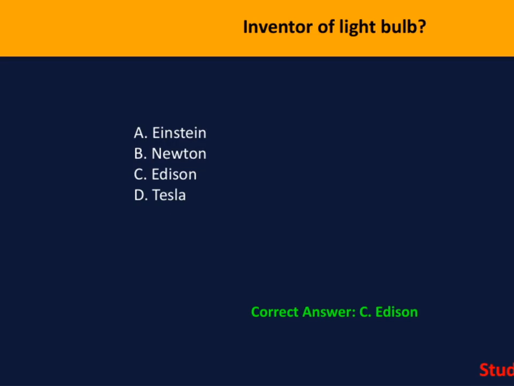All right, let's take a closer look at this question. It asks, who is the inventor of the light bulb? The options are Einstein, Newton, Edison, and Tesla. The correct answer is C, Edison.